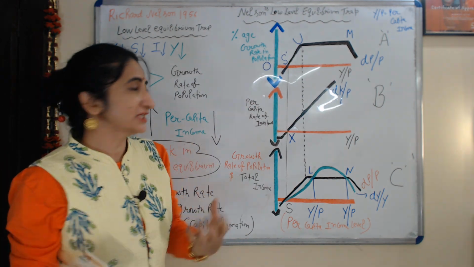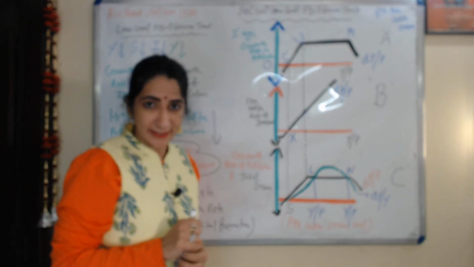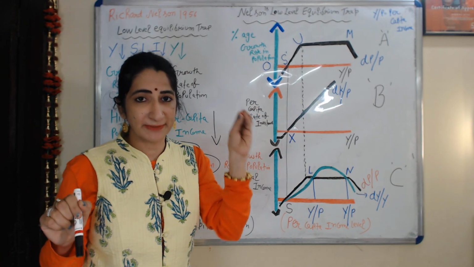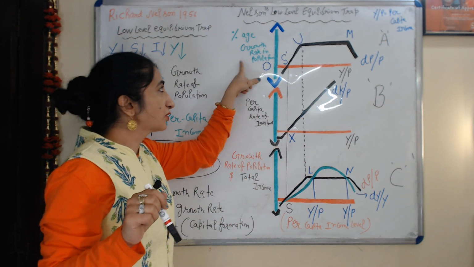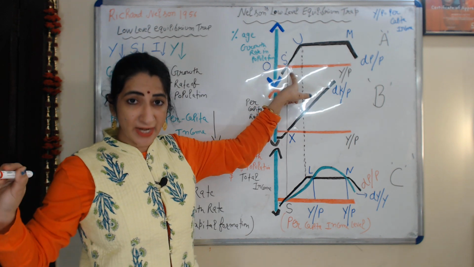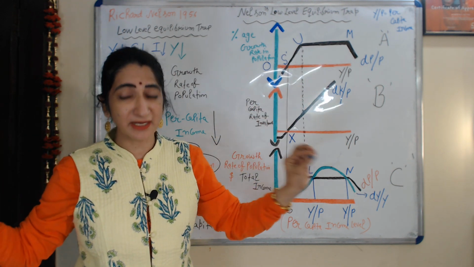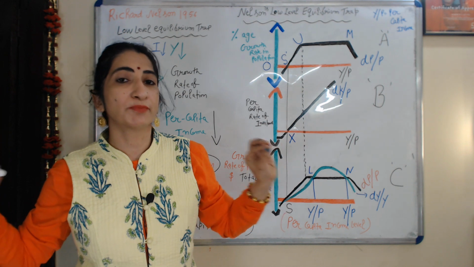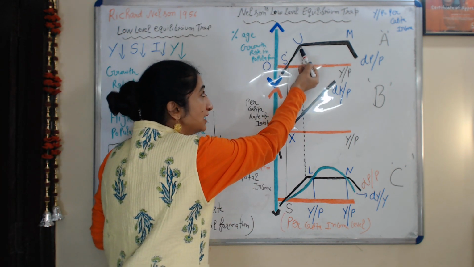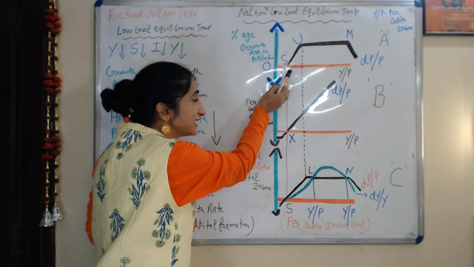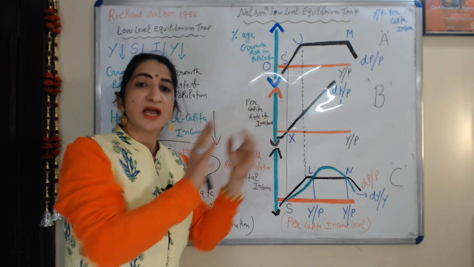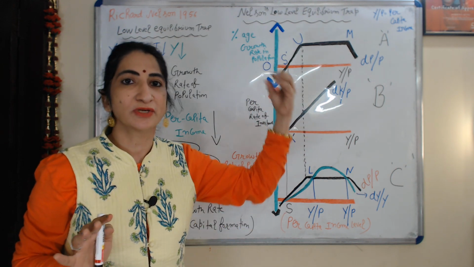Initially, at S dash point, the growth rate of per capita income and the growth rate of population are both zero. After S dash point to U point, as per capita income is increasing, our population growth is also increasing.